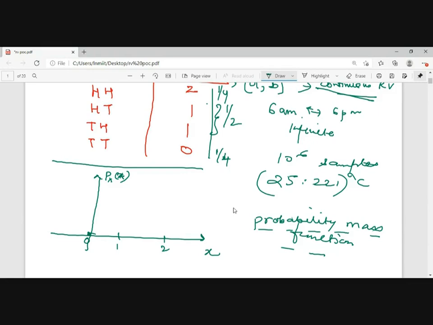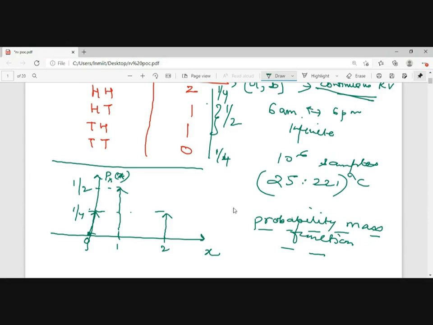So just plotting this, I will have 1 by 4 here, 1 by 2 here, and 1 by 4 here. This is my probability mass function, representing the probability of a random variable taking each of the possible values.